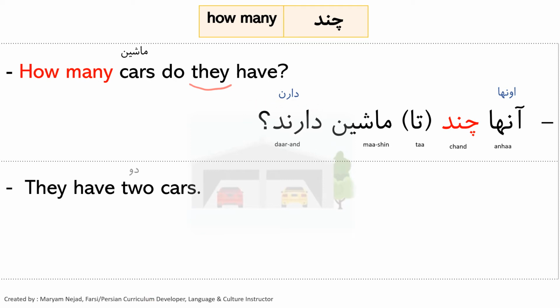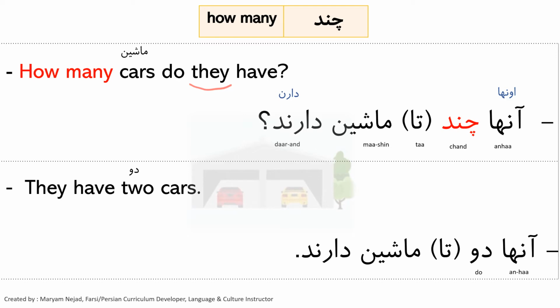The answer is they have two cars. Two is دو. آنها دو or دوتا ماشین دارند. Again, this sentence in informal is اونها دو تا ماشین دارن.